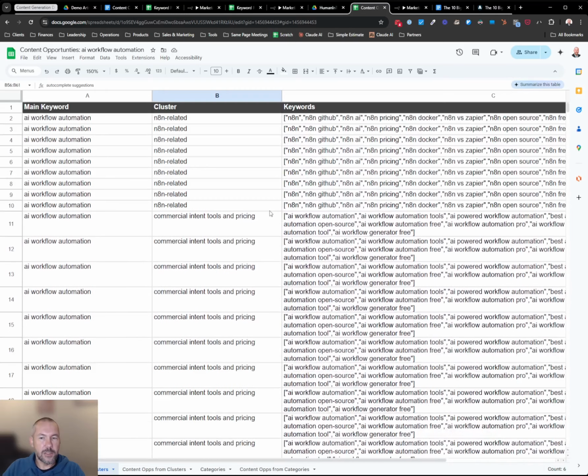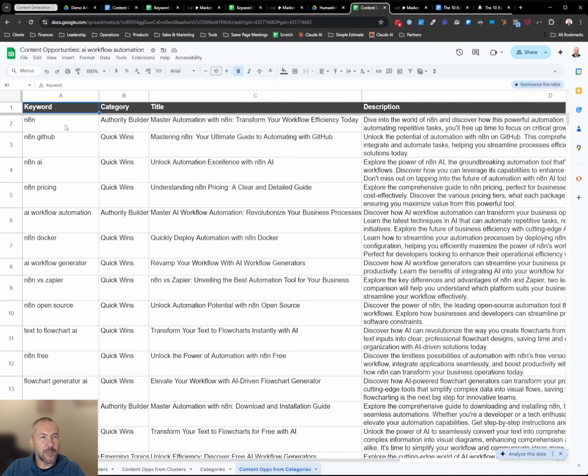It takes and clusters these keywords together. So N8N related keywords, here are all the keywords that are related to that. And then for each one of those, it will create content opportunities. So based off a keyword and what the category is, it gives us a title: master automation with N8N, transform your workflow efficiency today, and then gives us the description.